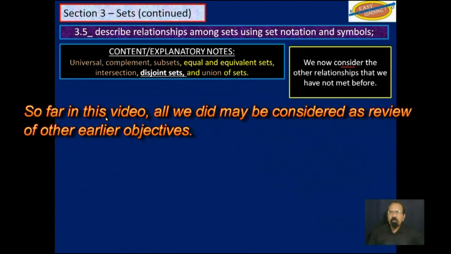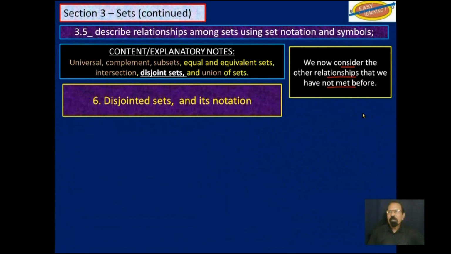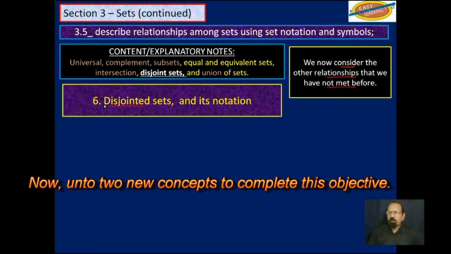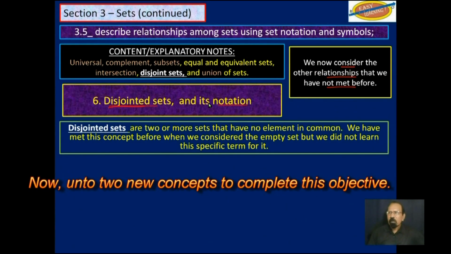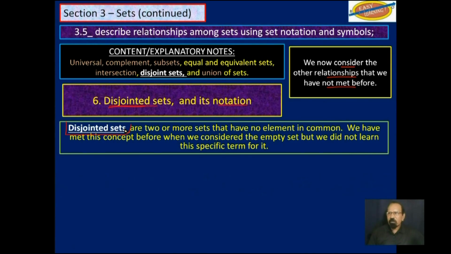So we now consider other relationships that we have not met before. All along the line, so far, we were just reviewing what we learned before in this section. Now we want to talk about disjointed sets and its notation. Disjointed sets are 2 or more sets that have no element in common.